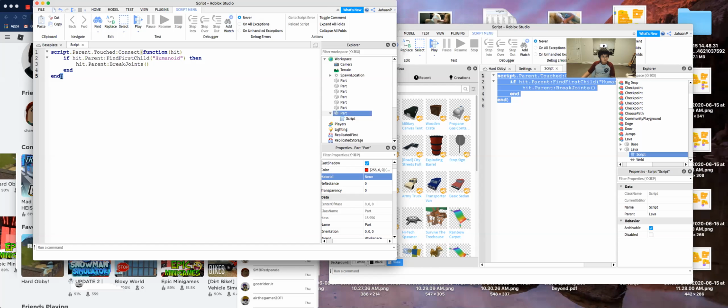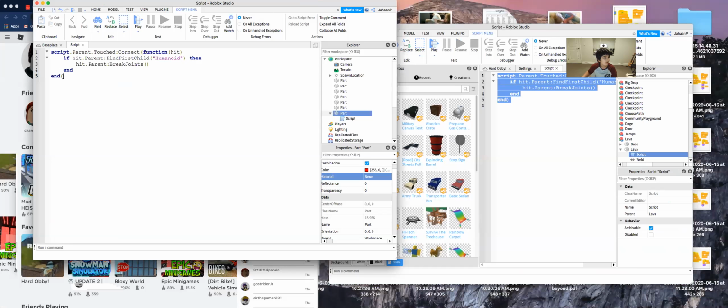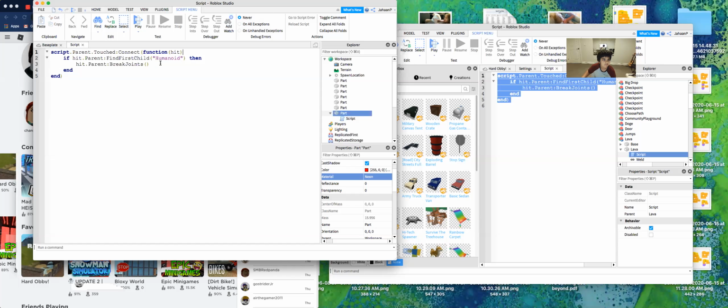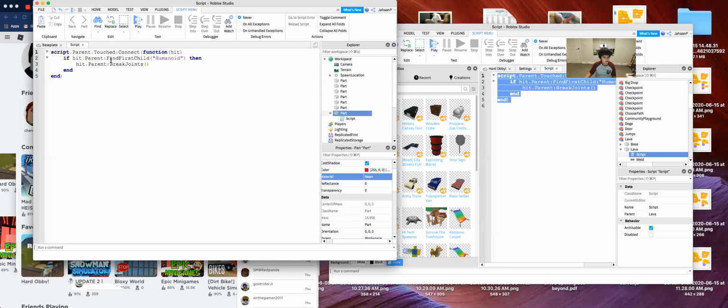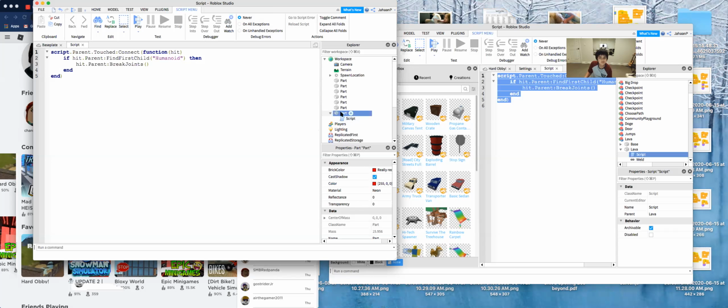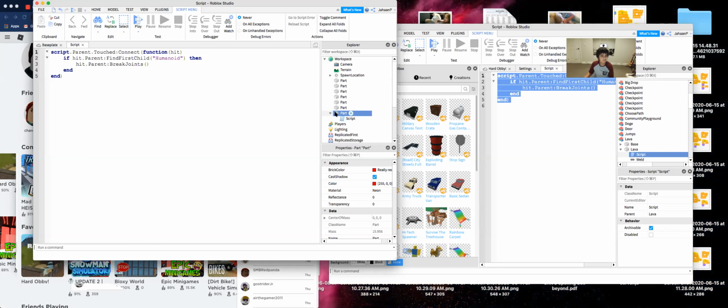Okay, so I assume you've paused it already and done the code. Now this part is going to be kind of like a function. It's a function saying if the parent, this is the script, if parent dot Touched, so this is the parent of this and then dot Touched, so if it's touched by something, and then it'll connect, and then function hit.